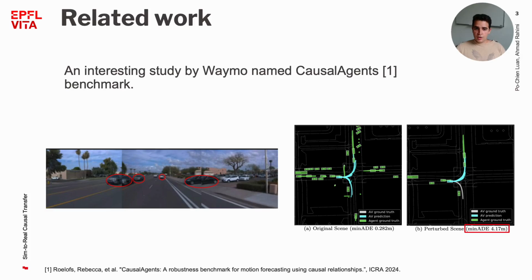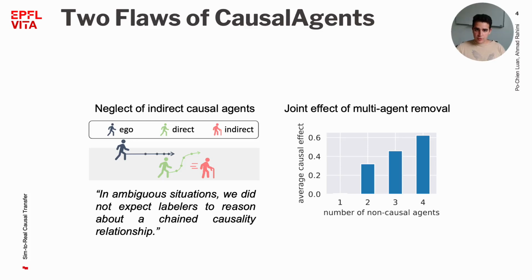The Causal Agents benchmark showed that by removing the non-causal agents from the scene, the output of the predictor changes, which is undesirable, as seen on the image on the right, where the removal of non-causal agents has led to a higher mean ADE. However, the Waymo work overlooks a crucial aspect: indirect causal agents. These are cases where an agent influences the outcome through a chain of interactions.